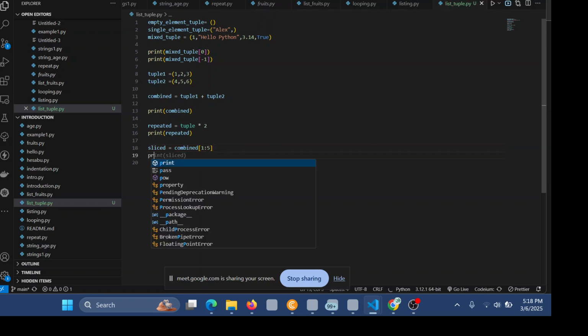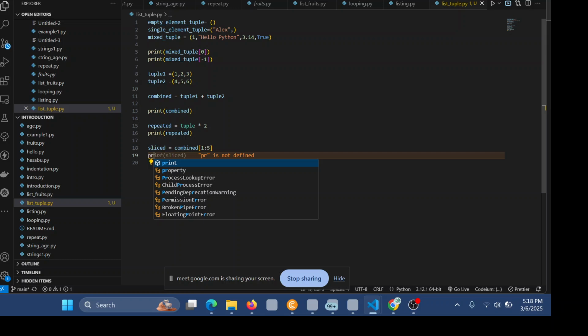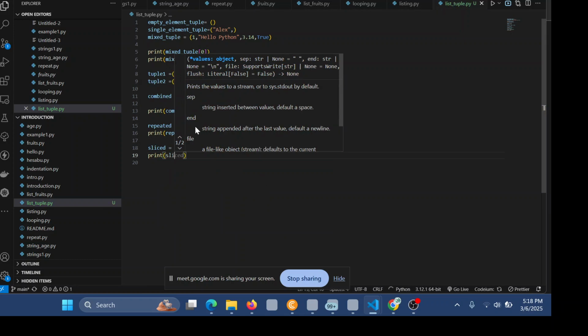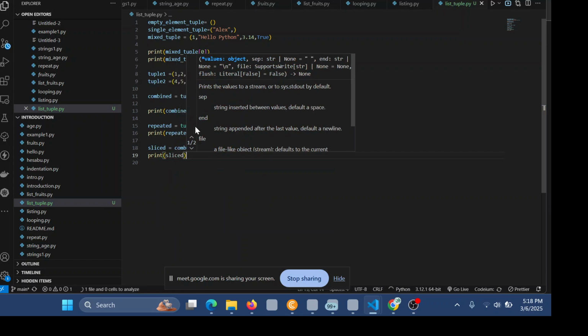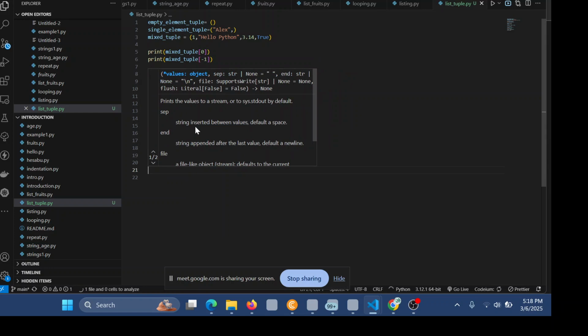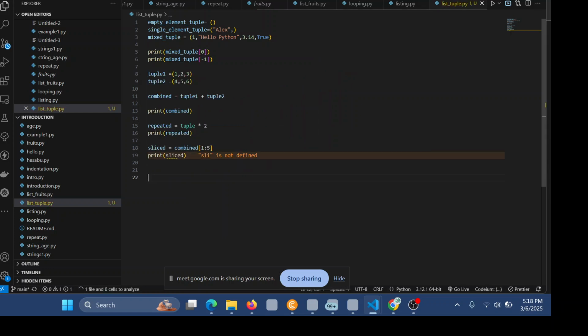Then we are going to print sliced, like that.